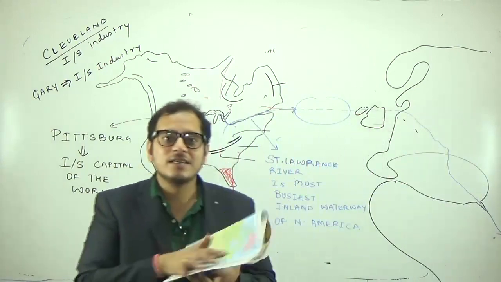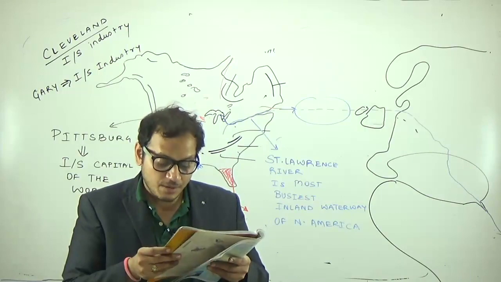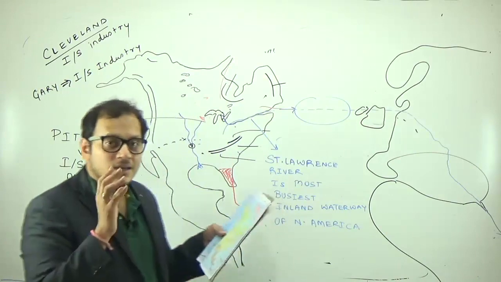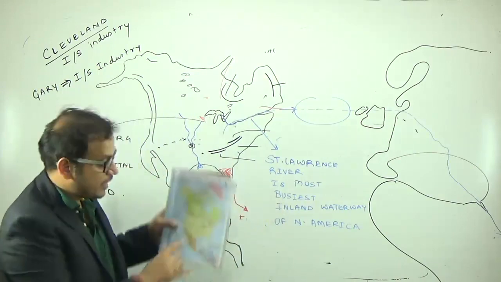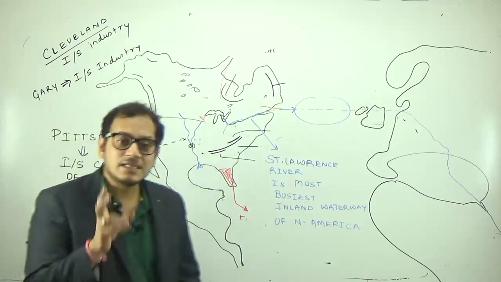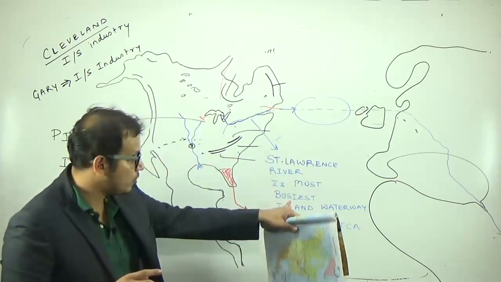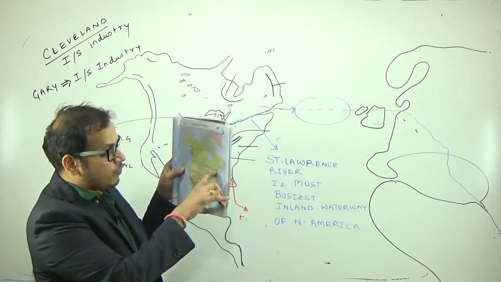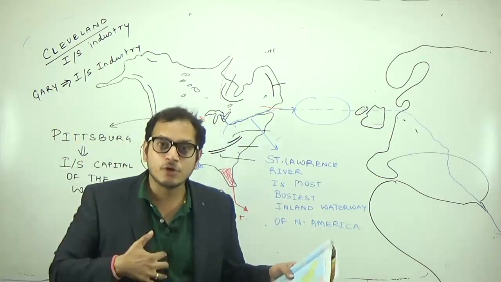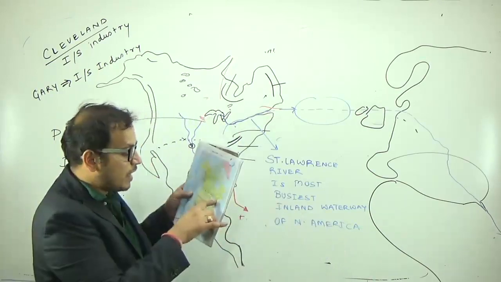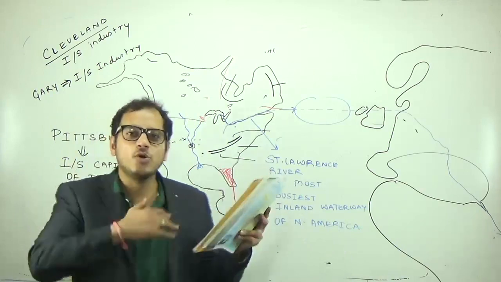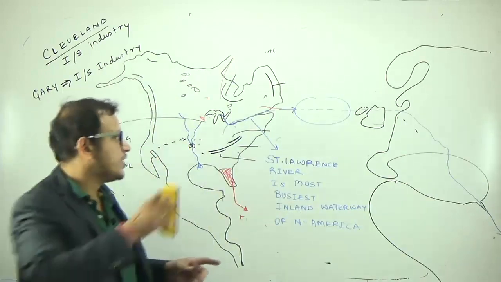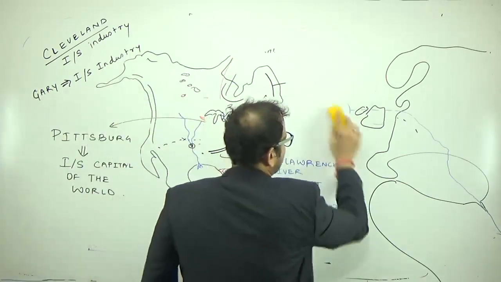So the St. Lawrence River, which originates through the Great Lakes region in Lake Ontario and goes into the St. Lawrence, is the most busiest inland waterway of North America. And you can see how the major cities of Ottawa, Montreal, our Montreal Protocol of Protection of the Ozone Layer, and Ottawa, the capital of Canada, are all located on the St. Lawrence River. Lastly, here you can see an island which is located in this region.